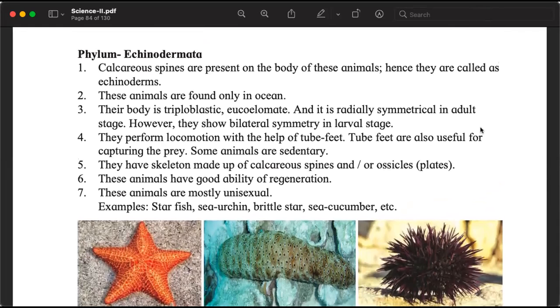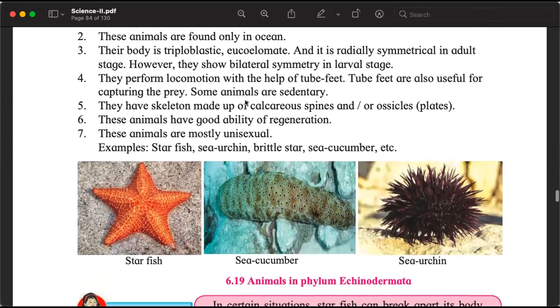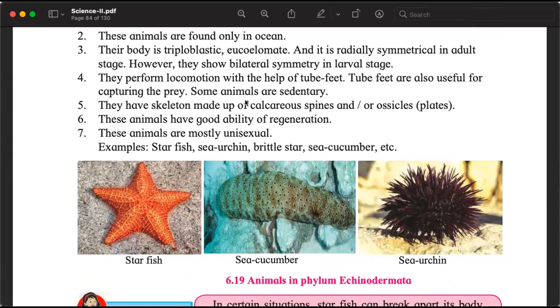What are the characteristics? Not characters, characteristics. Calcareous spines. So they have spines which are made up of calcium and other things. And because of these calcareous spines, again borrowing from Latin, they are called echinoderm. Echinoderms means the skins have spines. They are found only in the ocean, so aquatic, not just aquatic, marine.